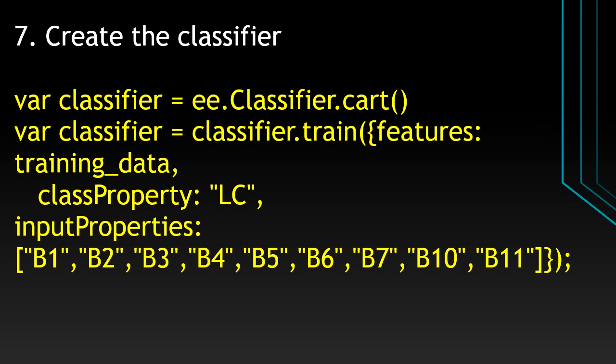The trains, the classifier, the trains are the features. The name is now training data. The last time at step number 6 we created the training data. So we are giving this information to the classifier that the features are from the training data here, and its property is LC. And what are the bands? Band 1 to 11. All these bands belong to the Landsat 8 data.